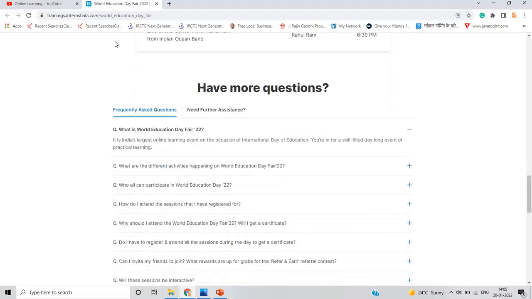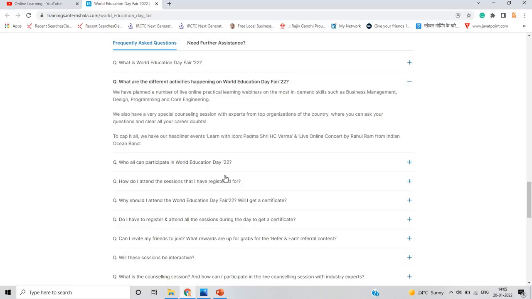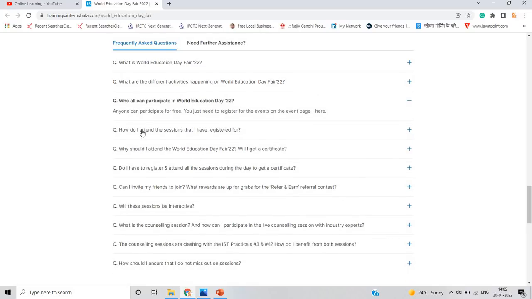What is World Education Day Fair? It is India's largest online event on the occasion of International Day of Education. You are in for a skill day, a day-long event of practical learning. There are different areas of learning: business management, programming, core engineering. If you are from any branch, any course, you can attend. There is no fee. Anyone can participate for free. You just need to register for the event on the event page.